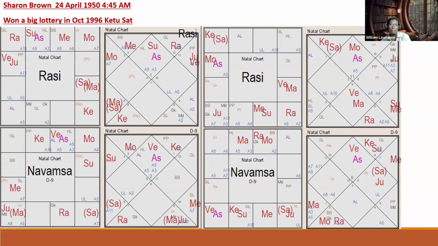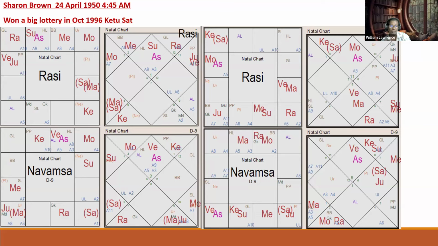So anybody who is going to make big money, Jupiter will be in 2nd to Jupiter, Jupiter will be in 11th to Jupiter. And when Jupiter makes a connection to Venus, when Jupiter is in 2 and 11 from natal Jupiter, and Venus in the natal or transit chart, you will make big money. Here it is not only Venus, it also made a connection to the natal 5th house. 5th house is very important for money, 5 and 11.